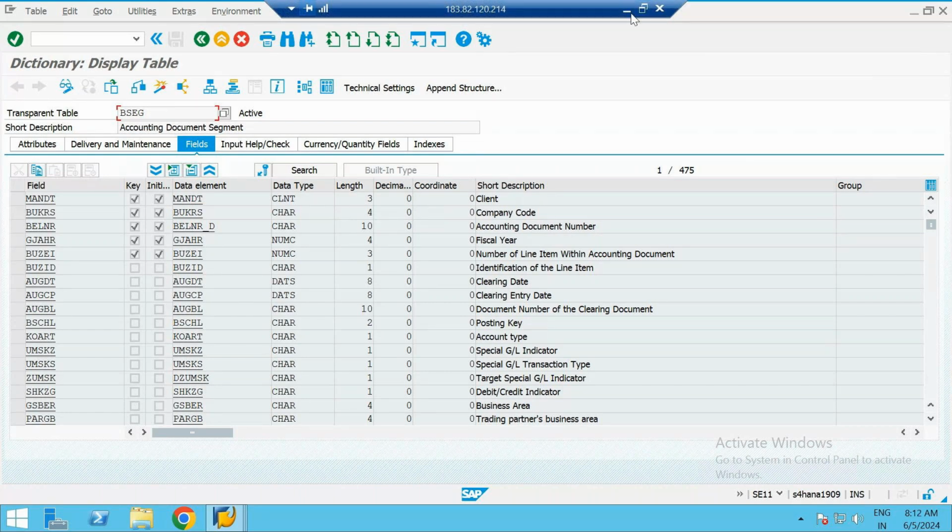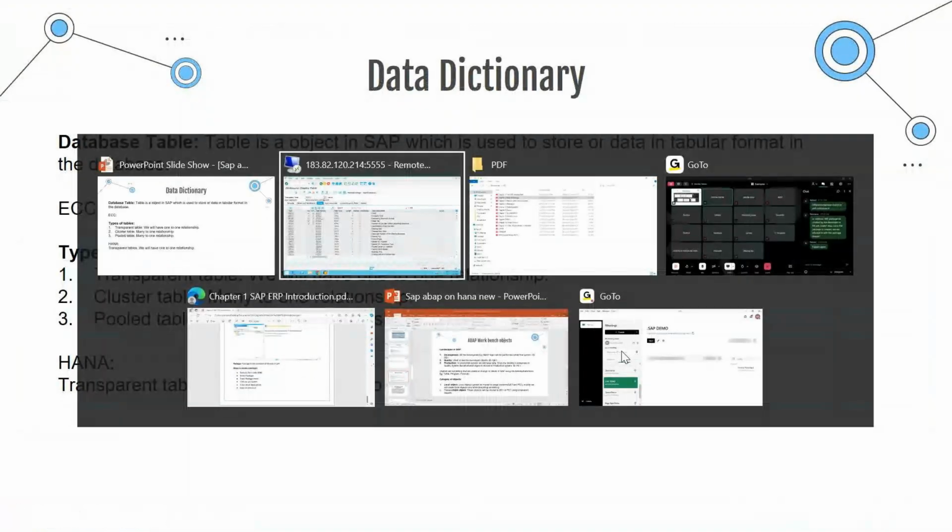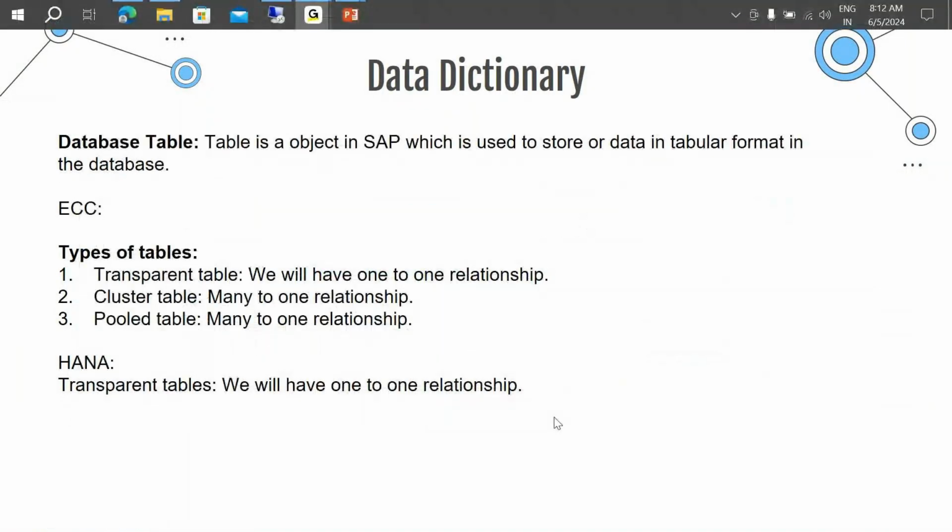Because anyhow, if you are getting a HANA project, you will only see transparent tables, except in situations where you are getting a very old support project in which they are still using ECC. Only in that case will you see cluster and pooled tables. One more thing: you will never ever create cluster and pooled tables. Never create them. The only custom tables that you will create are transparent tables. You will never create cluster or pooled tables in any project.